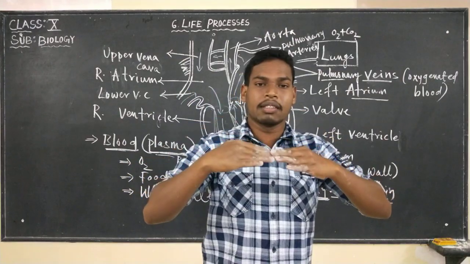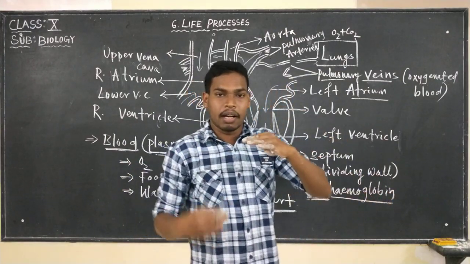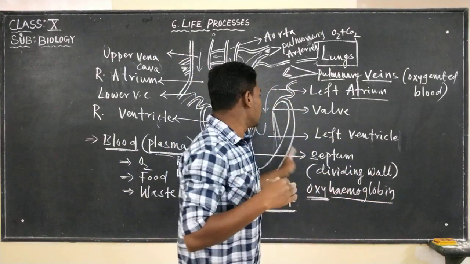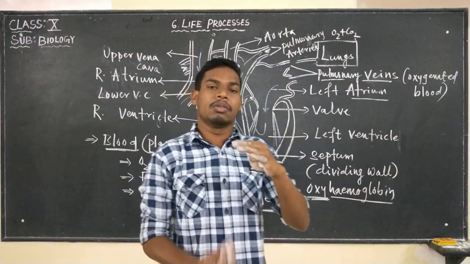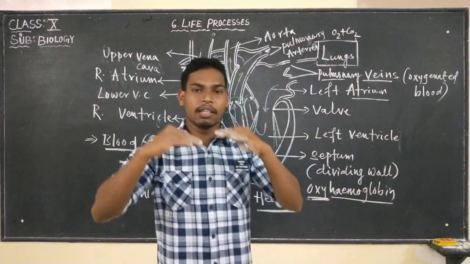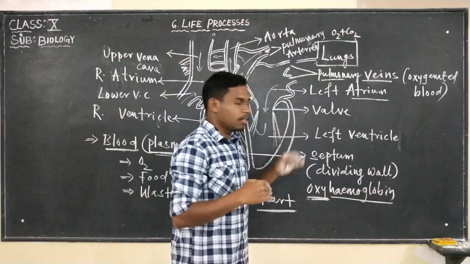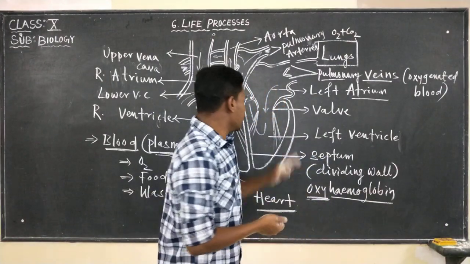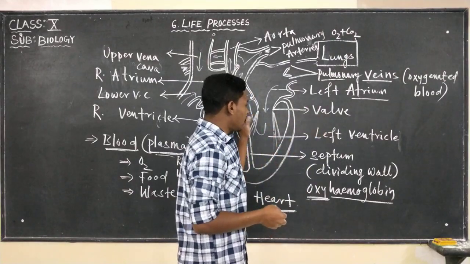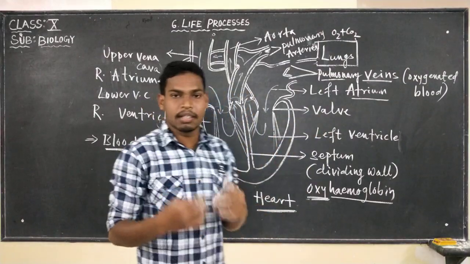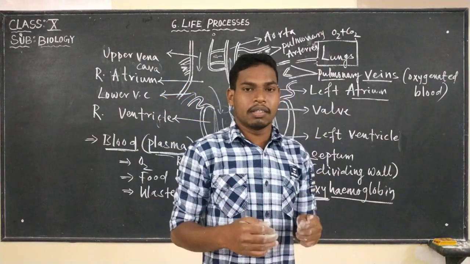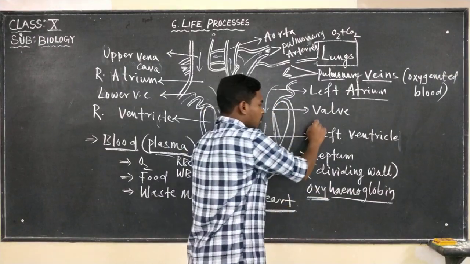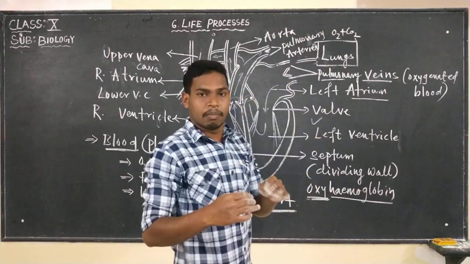They check that the blood should not flow back in the same direction, upwards. That's why they check the flow of blood. I mean, they check the backflow of blood. So that is the function of the valves present here: they check the backflow of blood.